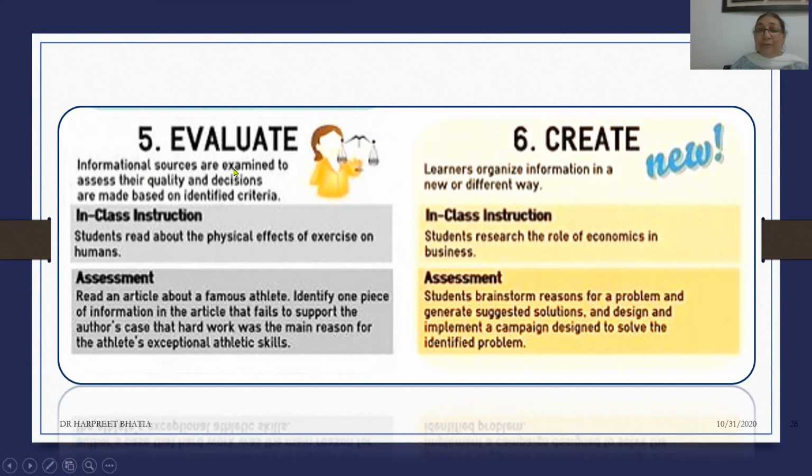So why I'm saying this is that I would like to emphasize that the lower order skills, the remembering and understanding, are important because they are the foundations. Like a building has to have a foundation to grow into various stories, first, second, third story.